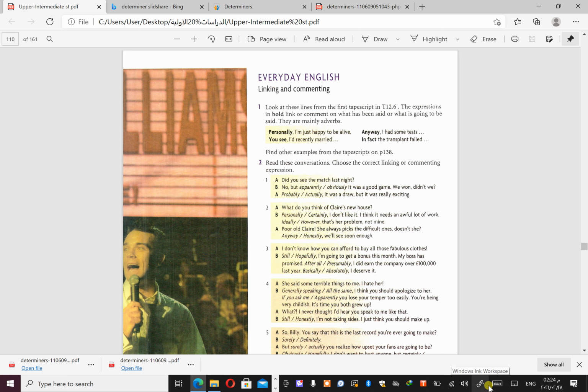So these are considered linking words, connecting to the previous thing that we already talked about. Sometimes it's commenting, like personally, in my opinion, you see, in fact, in my point of view. All these expressions are a kind of commenting.